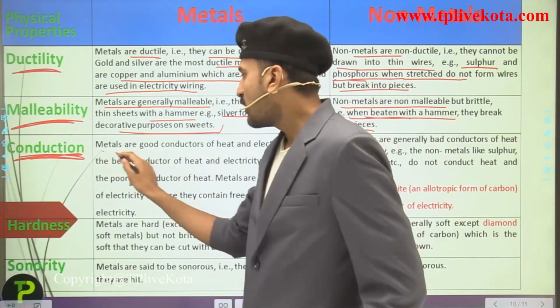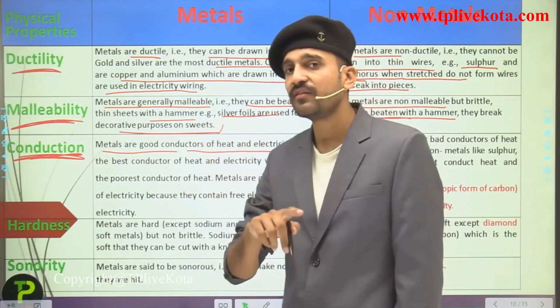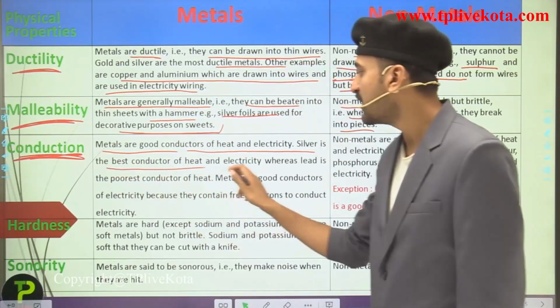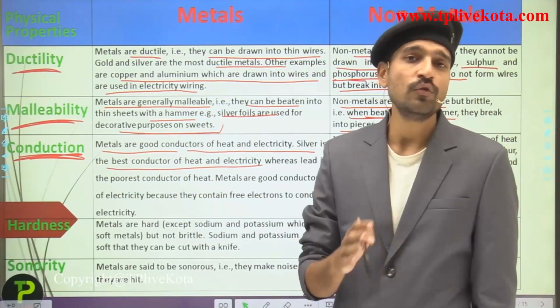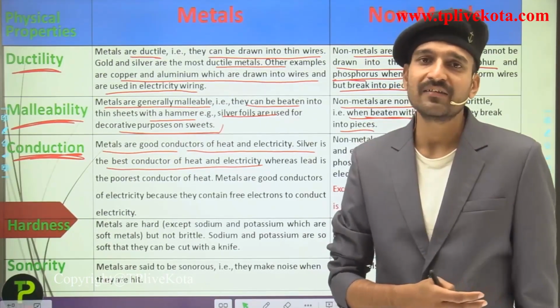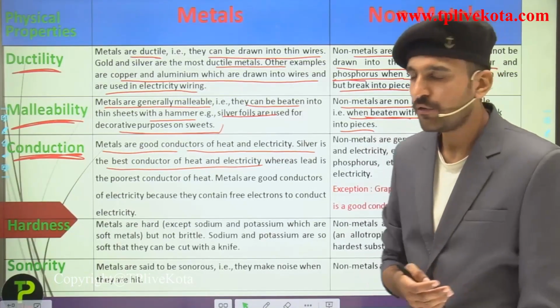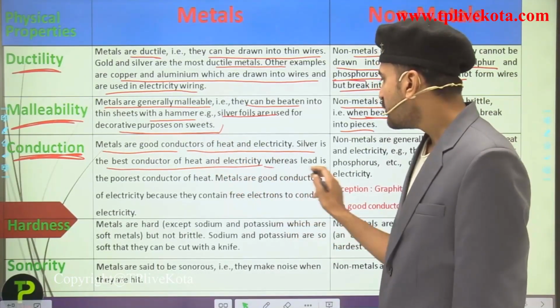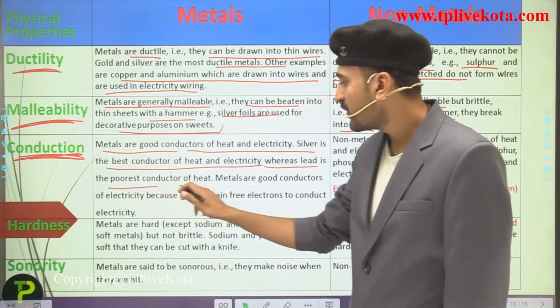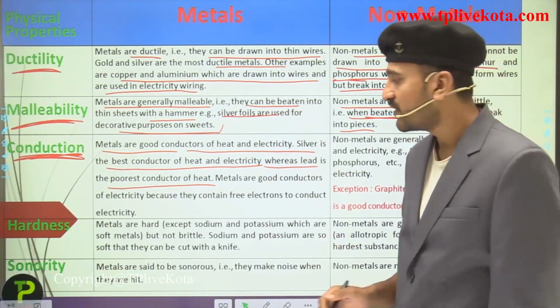Now just reading it out, metals are good conductors of heat and electricity. Silver is the best conductor of heat and electricity, but we cannot use silver, so instead we use the second best conductor, copper, and the third best conductor of electricity, aluminum. Lead is the poorest conductor of heat. This you need to remember because it has been asked in several examinations.